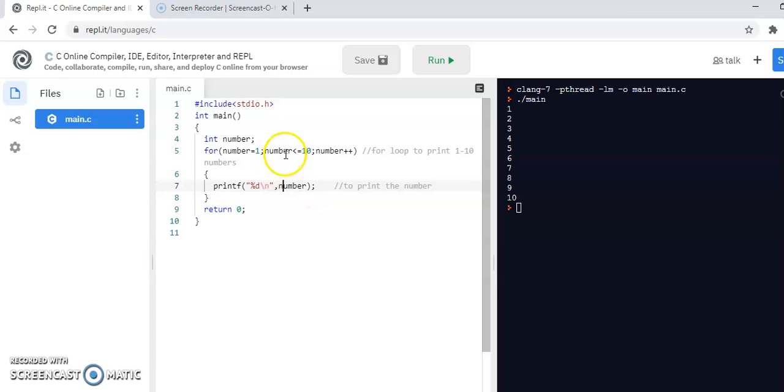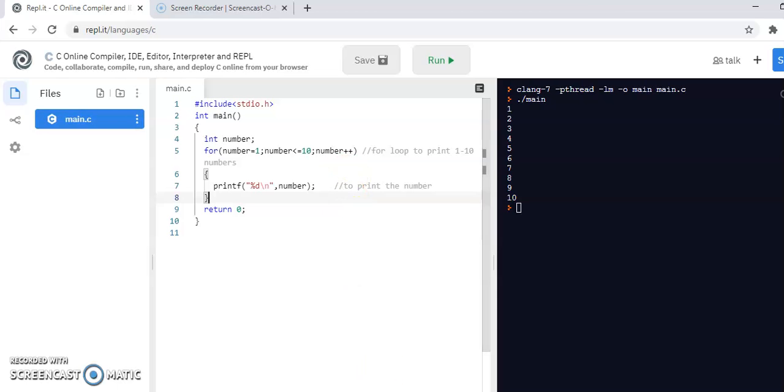Then the present value of num is 2, right? So 2 plus 1 is 3. The condition is checked. If it is true, again it goes to the print statement. Again we increment the value, num is equal to 4, and check the condition. This continues till num is equal to 10, because the equal to condition is given. Until then, the print statement gets executed.